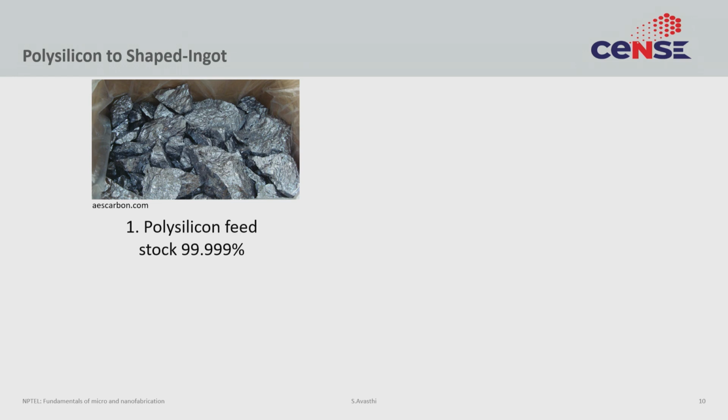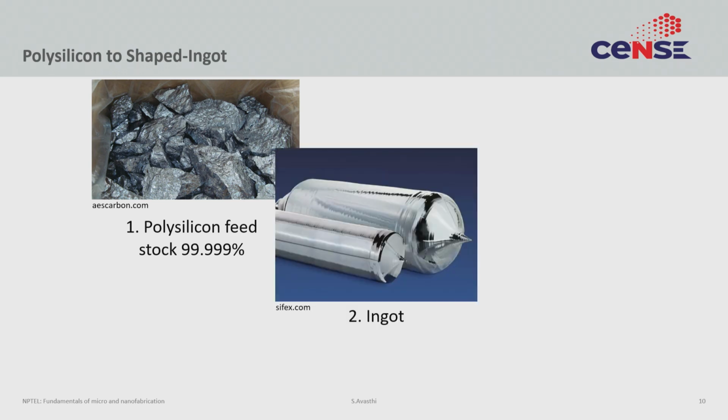It comes in chunks, and what you then need to do is convert this polycrystalline, extremely pure but not pure enough silicon into a silicon wafer. So, first you do that by creating a single crystalline ingot. How do we do that? We will look into that in a minute. This ingot will have a certain orientation, will be typically single crystalline, so it has only one grain, and is much purer than the grade that you started with. Typically the ingots are 1000 or 10,000 times purer than the feedstock that you started with.